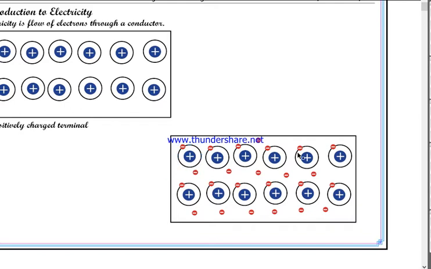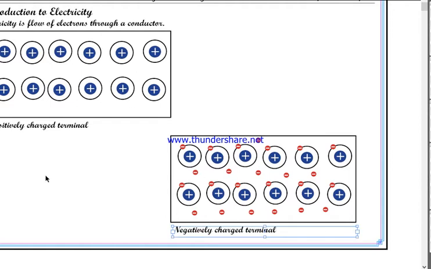Simply if you count the number of protons and electrons, plus and minus, you will find that it has an excessive number of electrons than protons. So overall this object will develop negative charge, so it will be a negatively charged terminal.